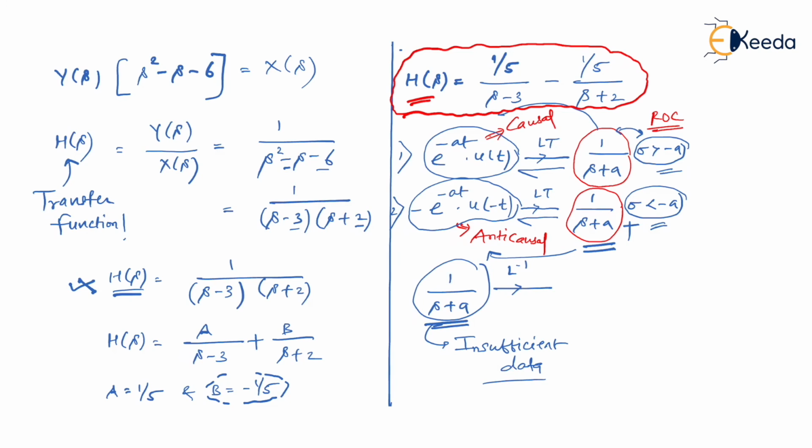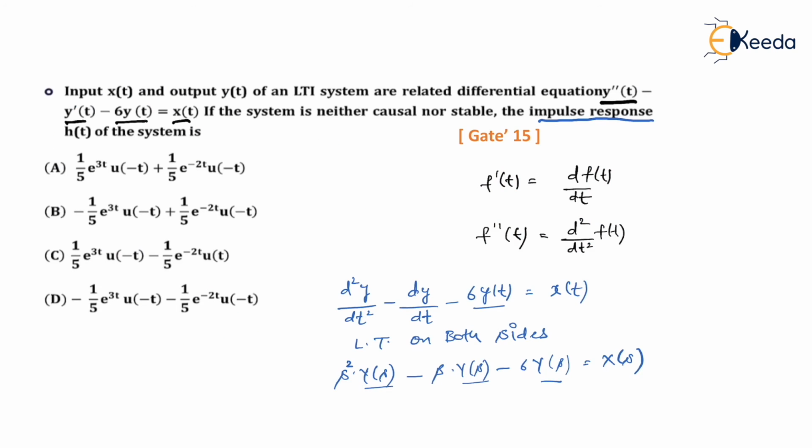Let's read the question carefully. x of t and y of t are the input and output of an LTI system related by a differential equation, and so on. Then they say the system is neither causal nor stable. I repeat, the system is neither causal nor stable. Try to understand the question clearly. They are saying that the system is not causal, and also that the system is not stable. Looking at the ROC, we come to know whether the system is causal, non-causal or anti-causal, as well as the stability of the system. So if they tell you the inverse, that is, whether the system is stable or unstable, or the causality of the system, is it possible to guess the ROC?